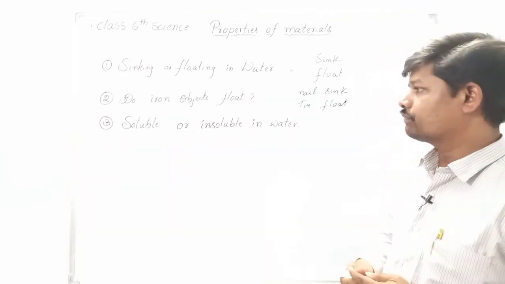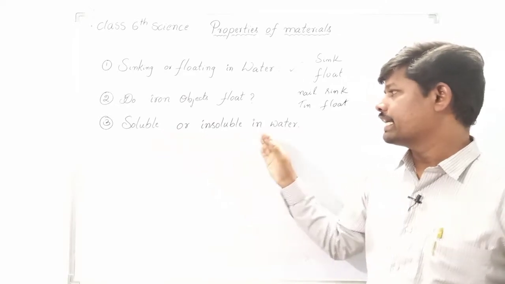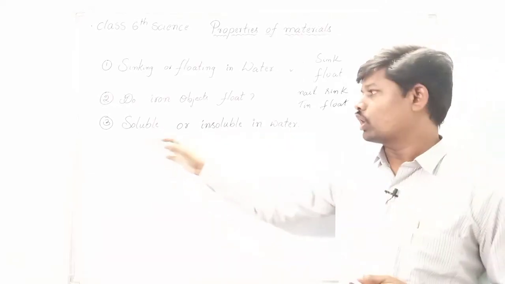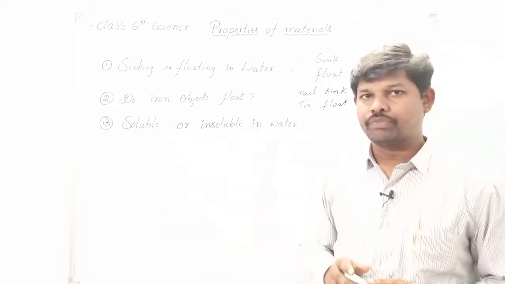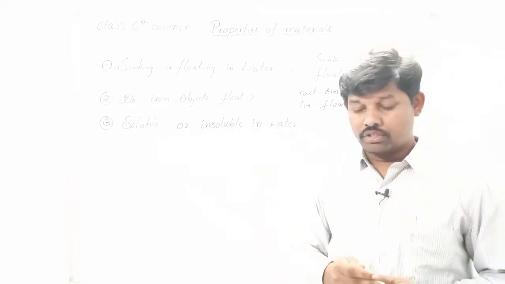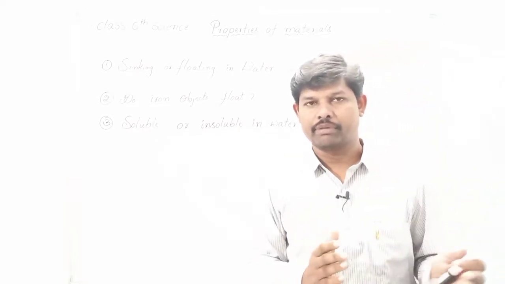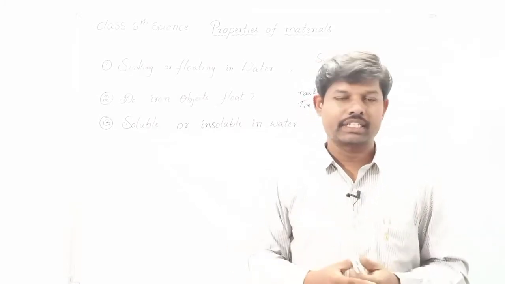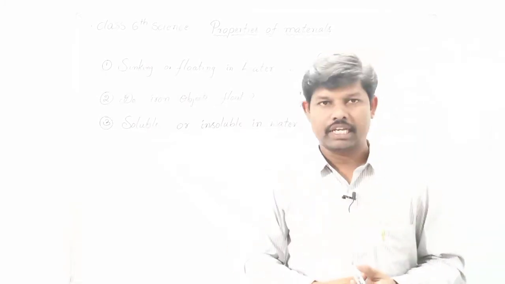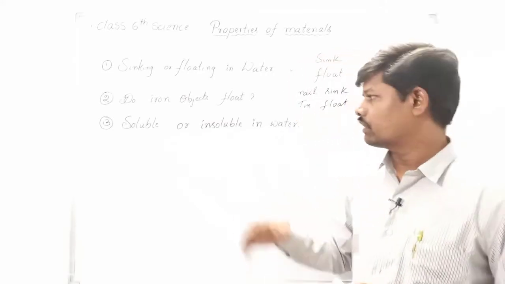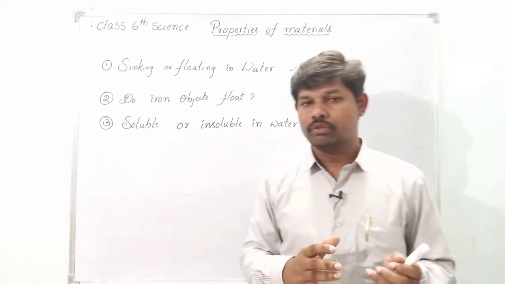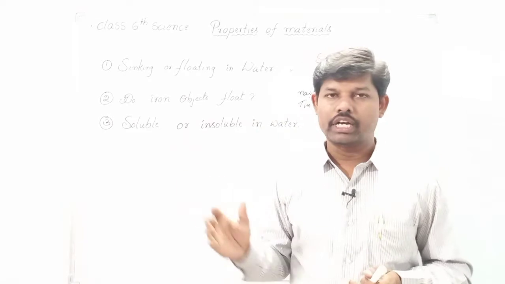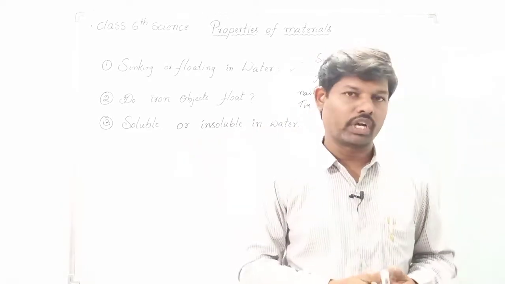The next one: soluble or insoluble in water. For this, we have to take 5 bowls or beakers and conduct an activity. Observe this activity, then afterwards you can decide which material is soluble and which material is insoluble in water.